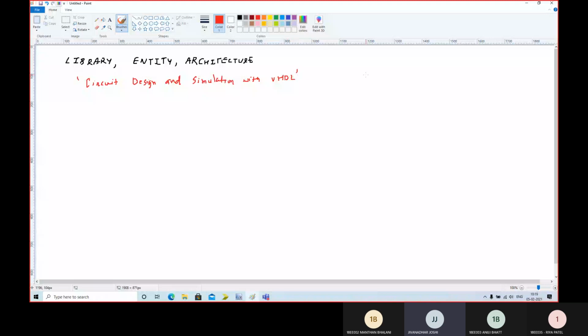Okay, and the name of the author is Volnei A. Pedroni. I don't know how to pronounce the name. Okay. So find out if a soft copy is available.